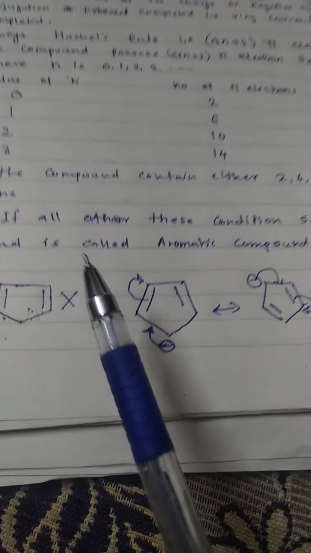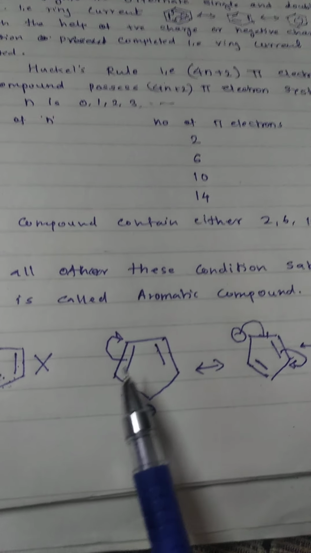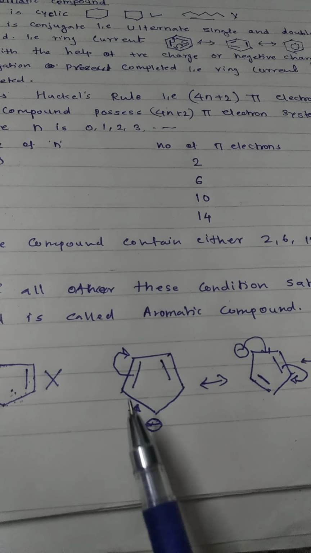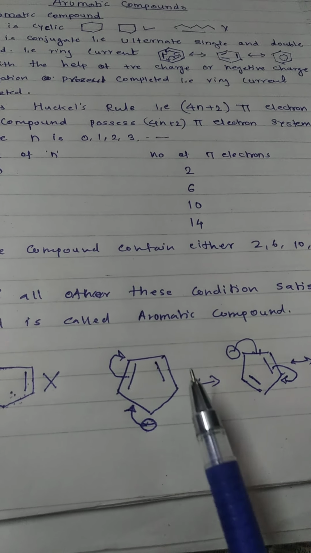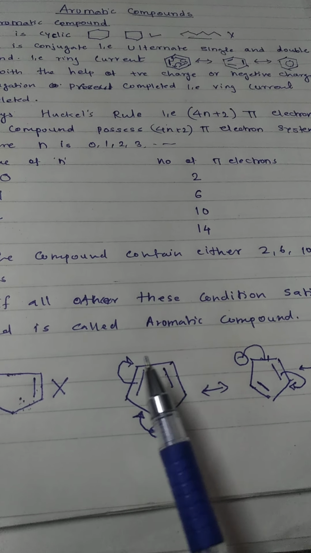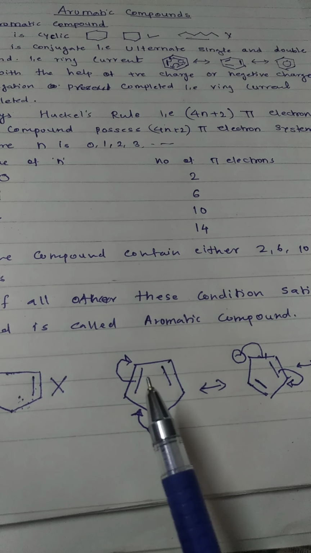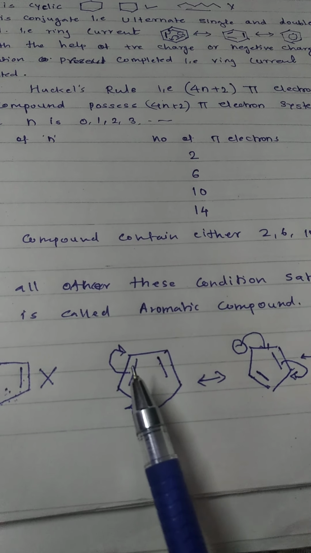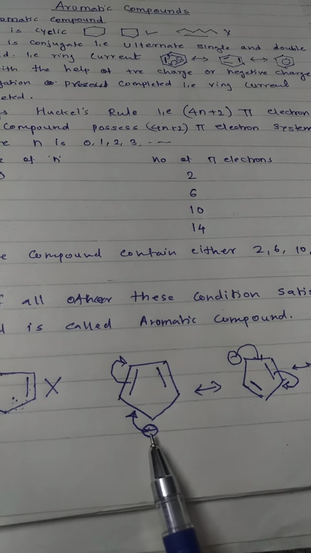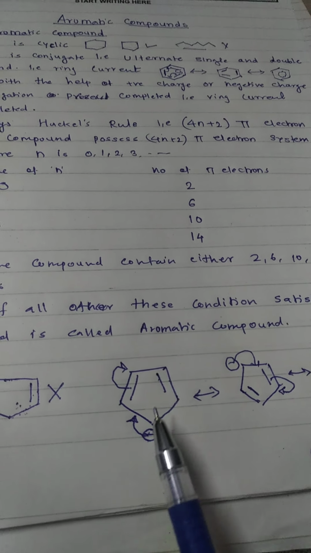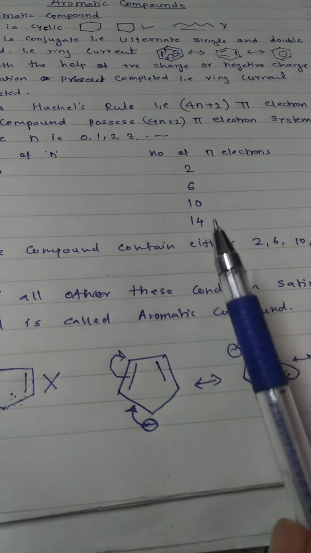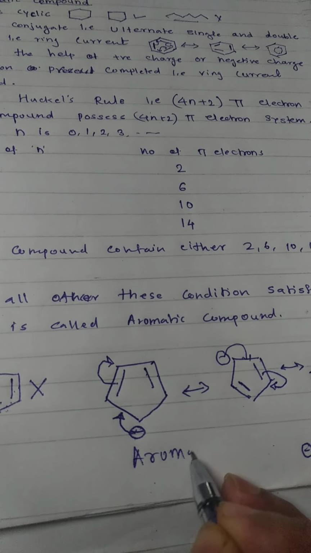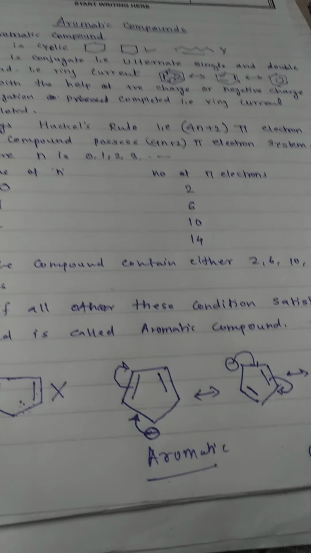Now if you see this compound, it is cyclic, it contains conjugation, because with the help of negative charge we can circulate this charge all over the ring. That means this ring is conjugated. And see how many electrons it contains. This is 2, this is 4, and this is 2, means 6. 2, 4, 6. So it contains 6 electrons. That means this compound is aromatic.